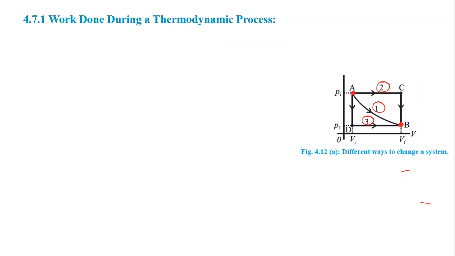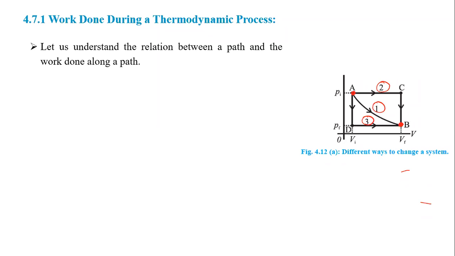Let me discuss one by one. Let us understand the relation between the path and work done. Now, what is the relation? This is path 1, then how much is the work done in that? Path 2, path 3. Then what is the relationship between the work done and path? That relation we have to learn.